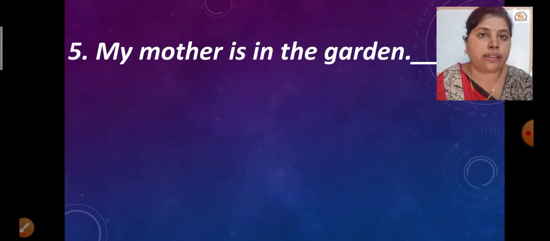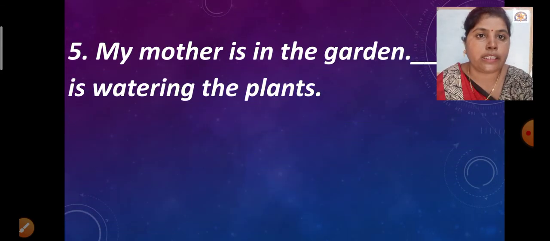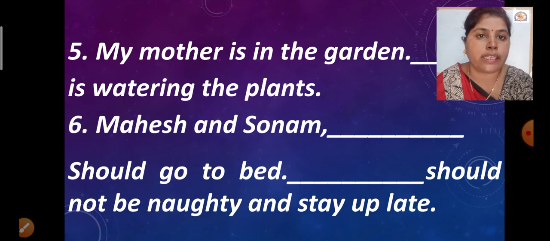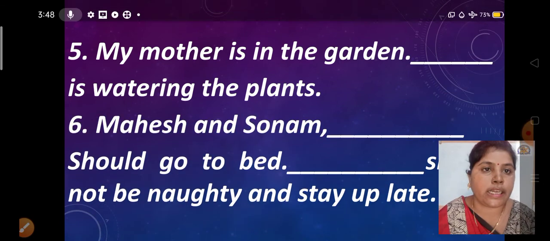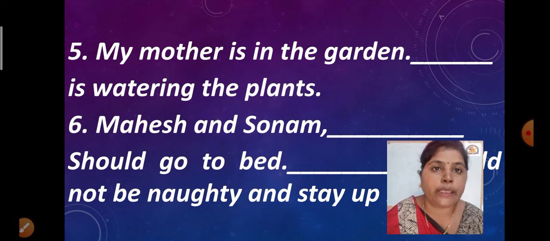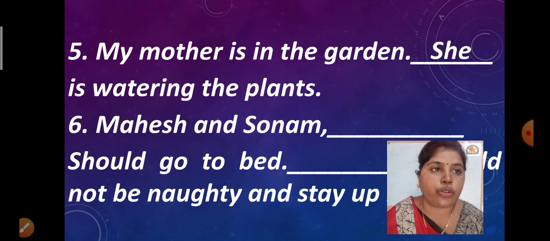Let us see the next sentence. That is sentence number 5, 6. These are the sentences that we have to see. Number 5: my mother is in the garden, she is watering the plants. My mother is in the garden, and a mother is a female, so for that I am going to use the word she.